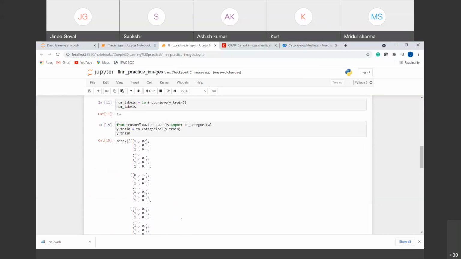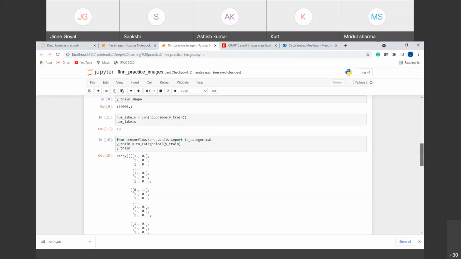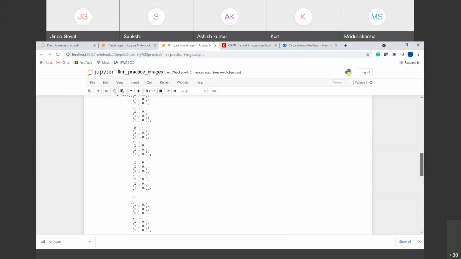This is a 2D array. How can you find out that it is a 2D array? You can see here two square brackets, one for each list. Inside that we have the categories with us. So we have converted our data into categorical data.